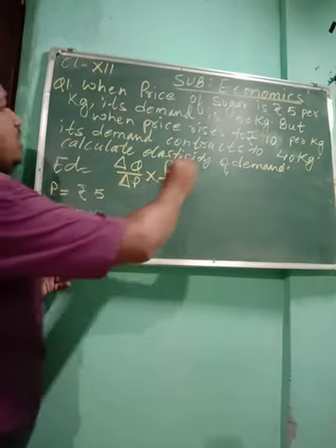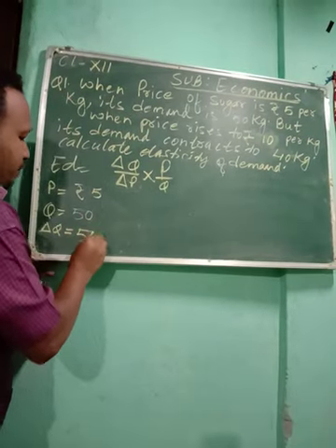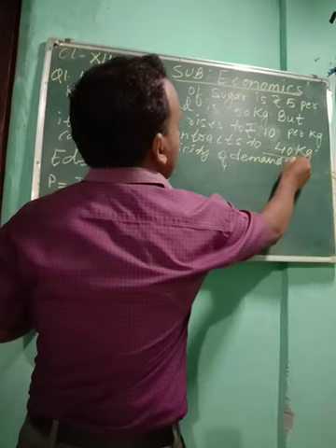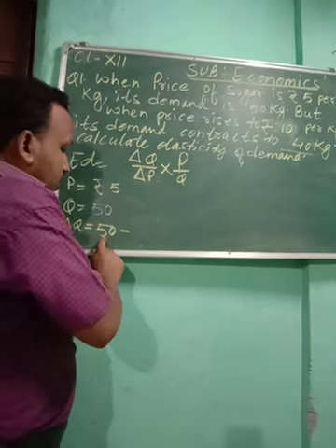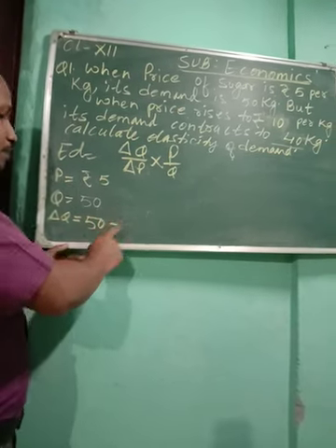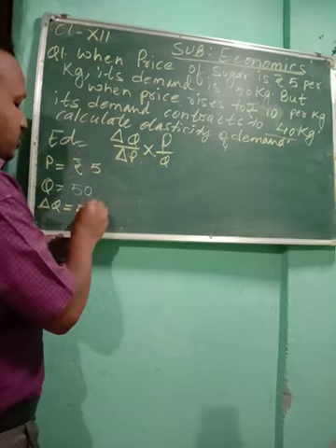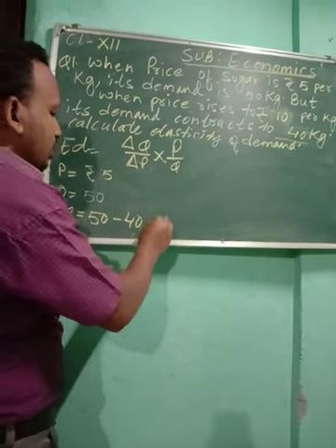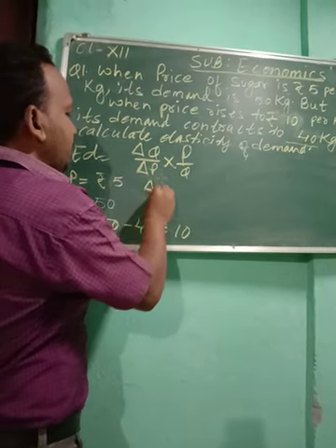Okay, so you see here, what is the quantity at the beginning? 50 kg. So you see, when the price rises to 10, what is the quantity we got here? 40. So whatever your initial quantity minus the current quantity, you have to do. So your initial quantity, that is your original quantity, is 50, and now it is 40, so the change is 10. Okay, now delta P we have to calculate.